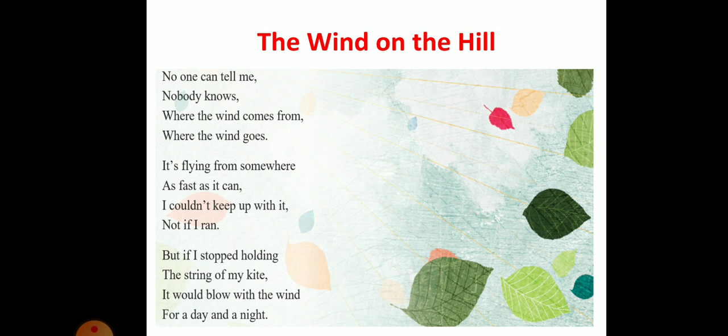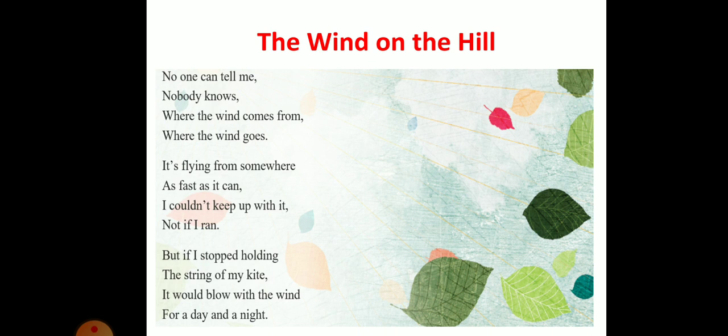So over here, children, what is the poet trying to talk about? Come on, think about it. He's saying, like in a question form, that it's flying from somewhere as fast as it can. Here he's talking about something but not revealing what.